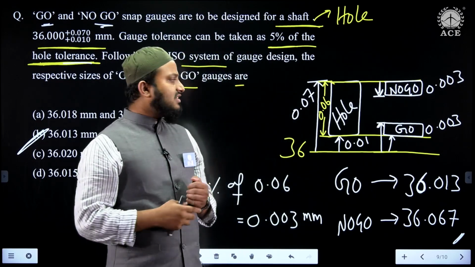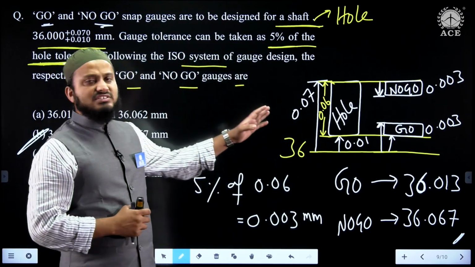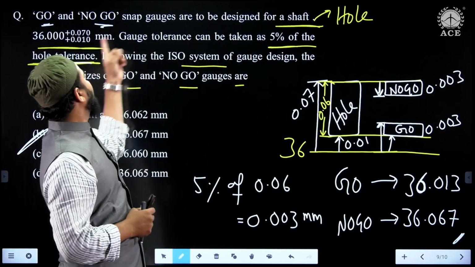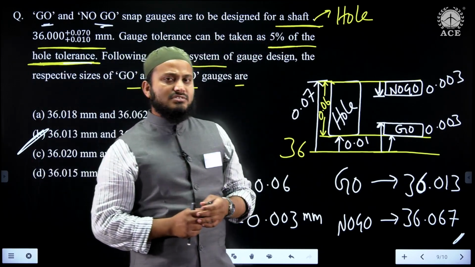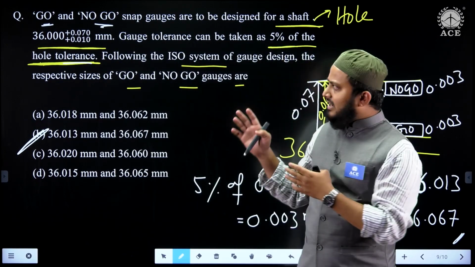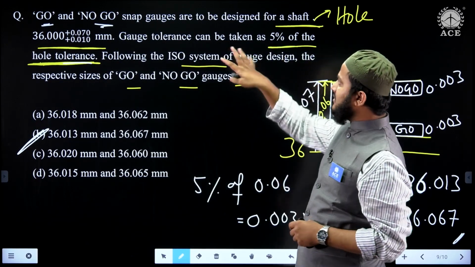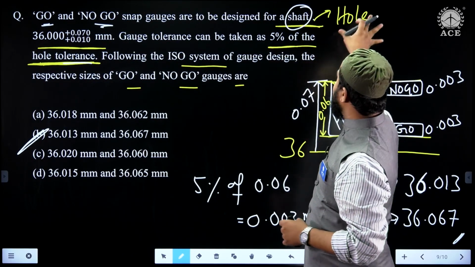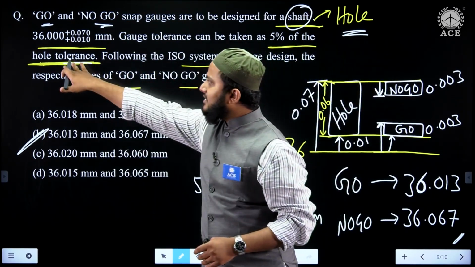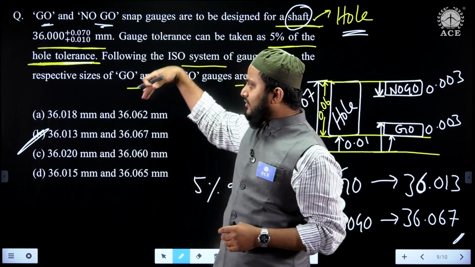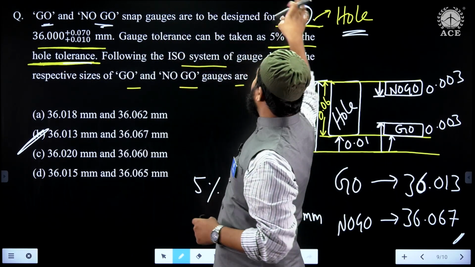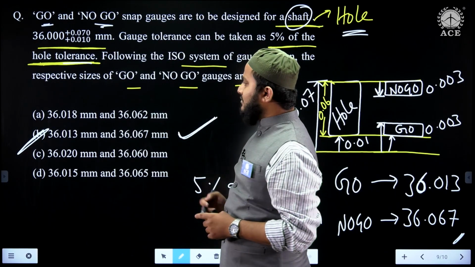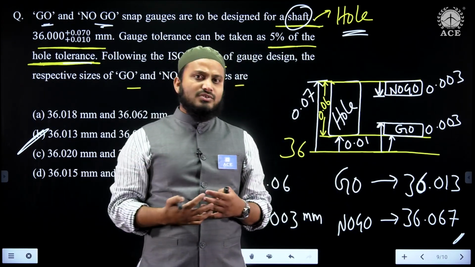That is what they have given in the answer key. But we are waiting. Chances are there they may give marks to all because of this particular controversy. Right? Even a few students who asked me, I told them to challenge this question because there's a controversy here. They said a shaft, but the solution is based on a hole. As they mentioned again here, hole tolerance. Therefore, if they consider the hole tolerance approach as a mistake, then chances are there they may give marks only to this option. Otherwise, they may give marks to everyone.